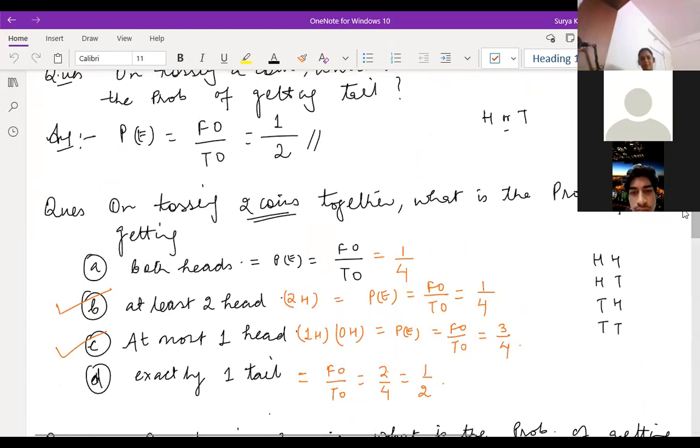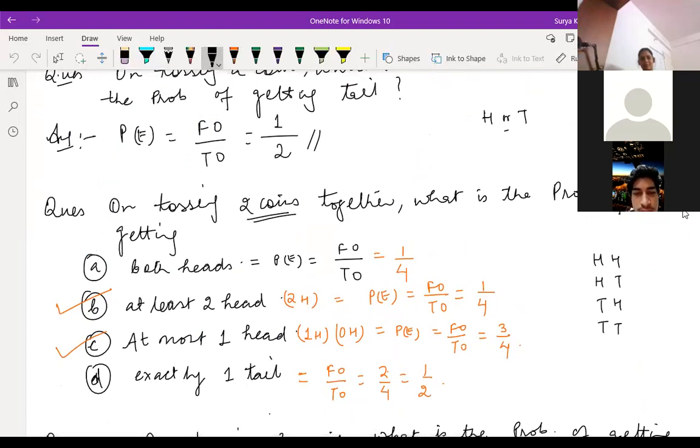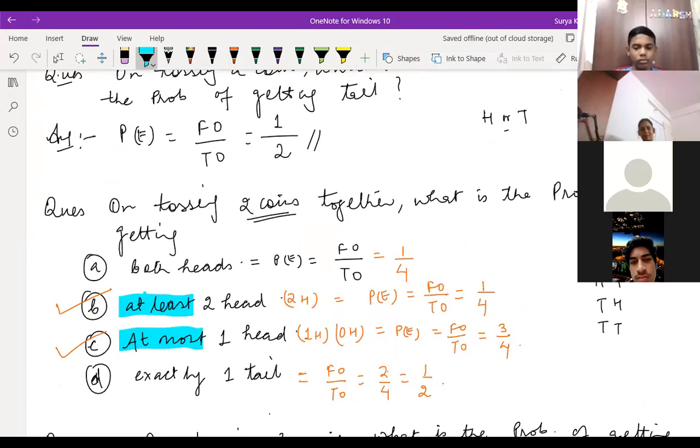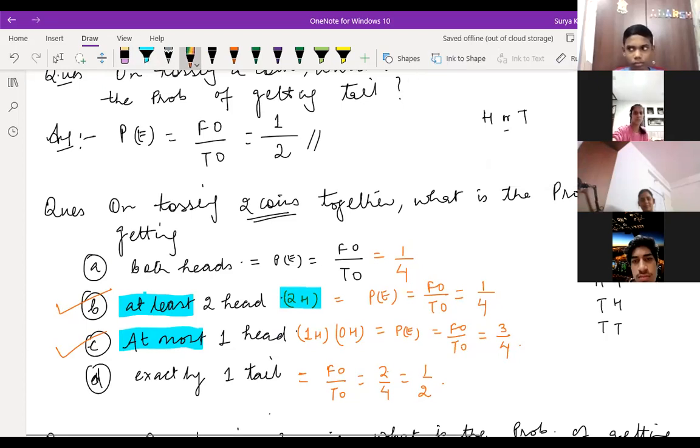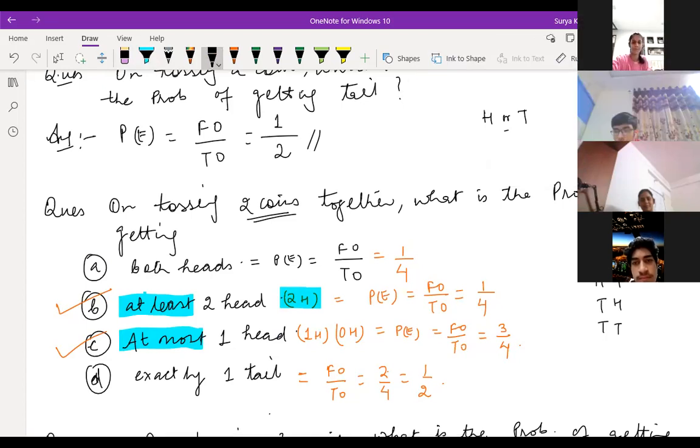Those who are not able to understand, try to understand over here. At least means minimum, children, minimum. That is your at least two heads. At least means minimum that much should be there or more than that. You can't reduce that thing. So at least two heads means two heads or more.